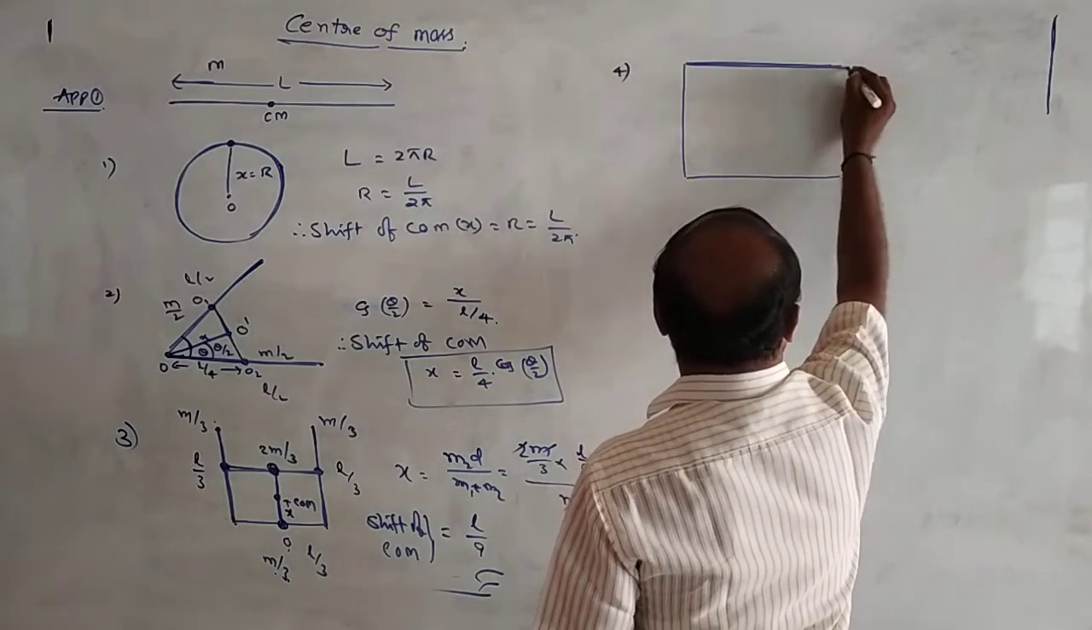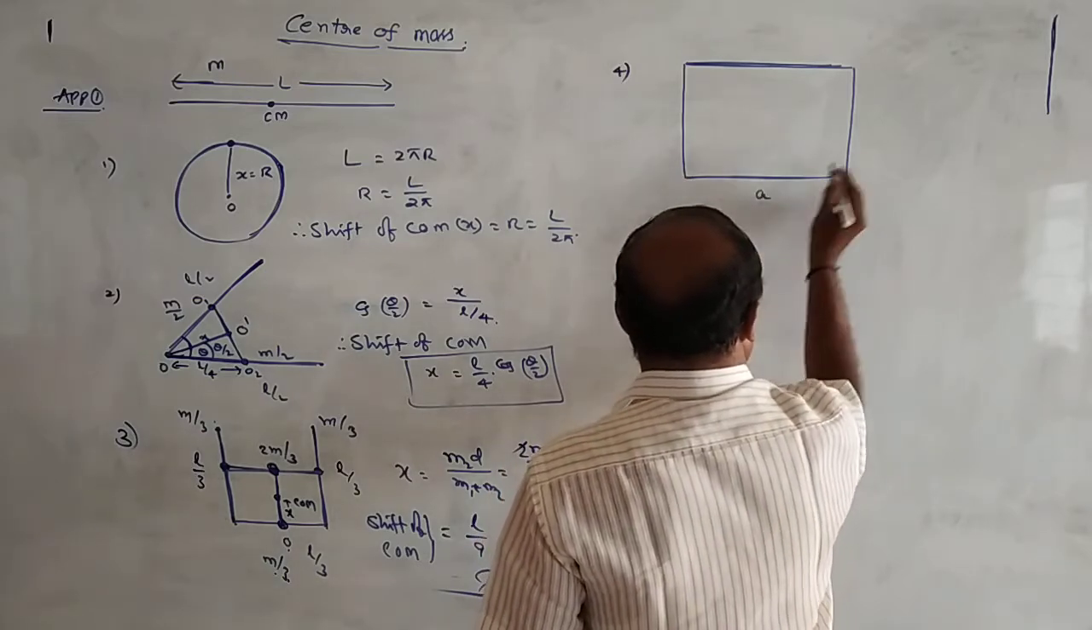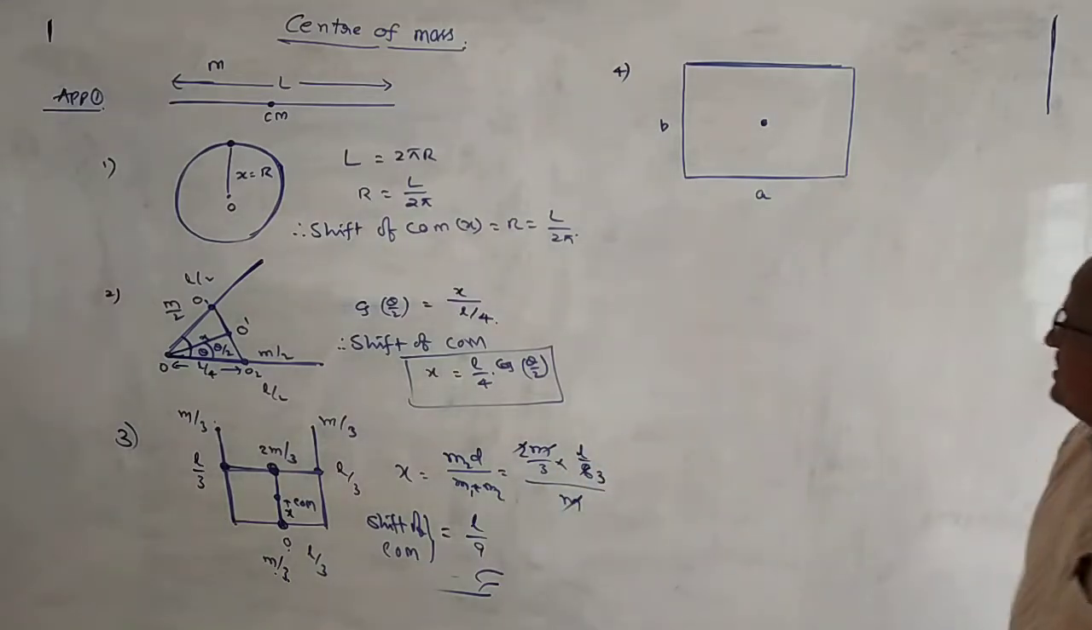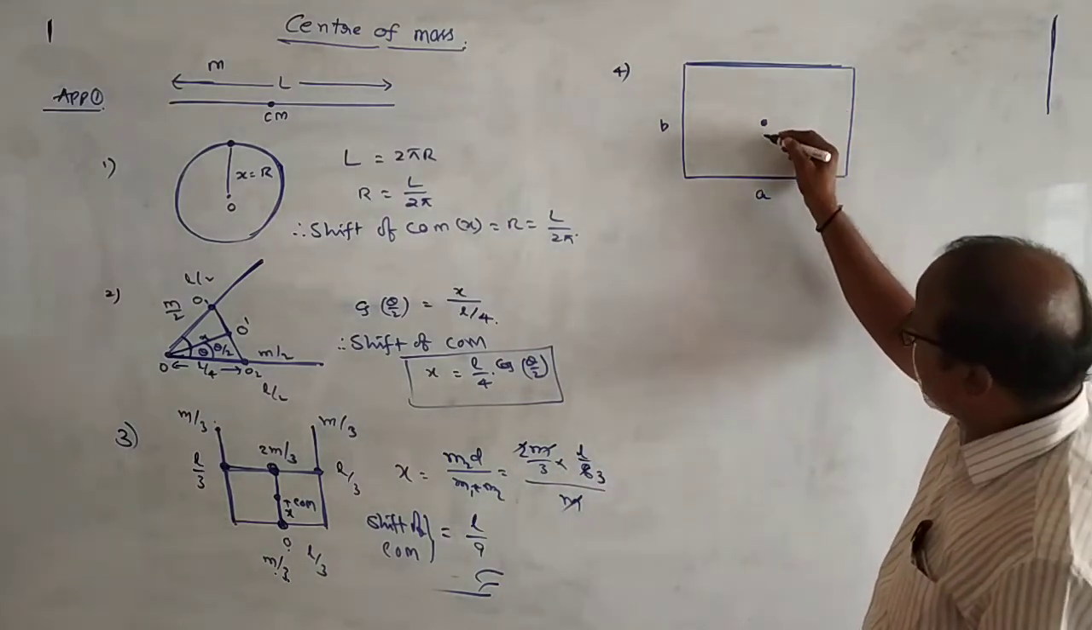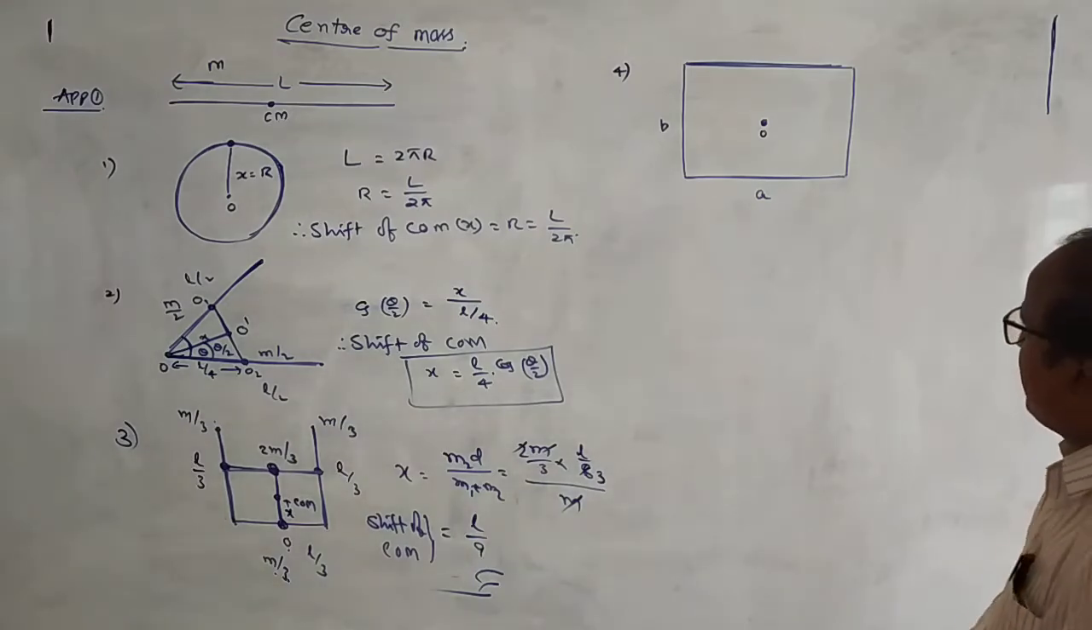It is a rectangle lamina. Length of this lamina is equivalent to A and breadth is equivalent to B. Its center of mass lies at the point of intersection of the diagonals, which is equivalent to lying at the point O.